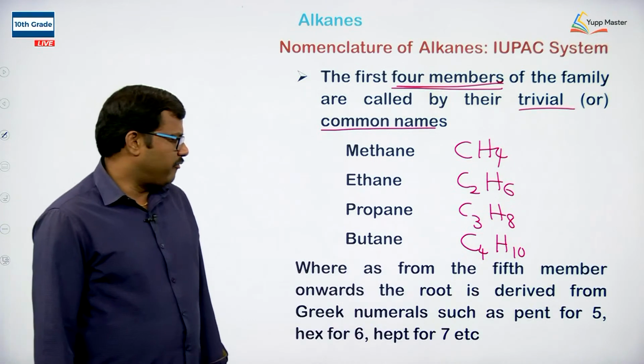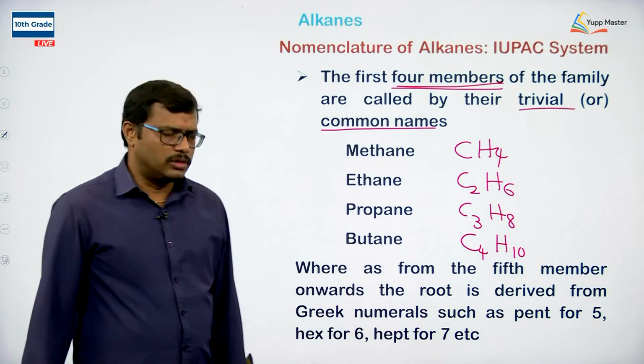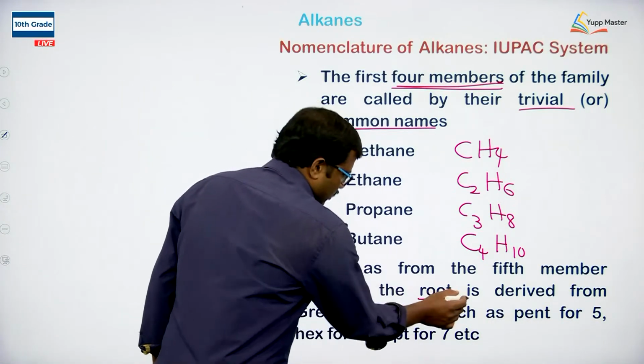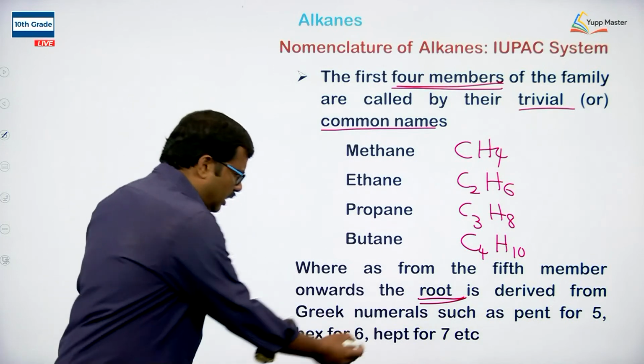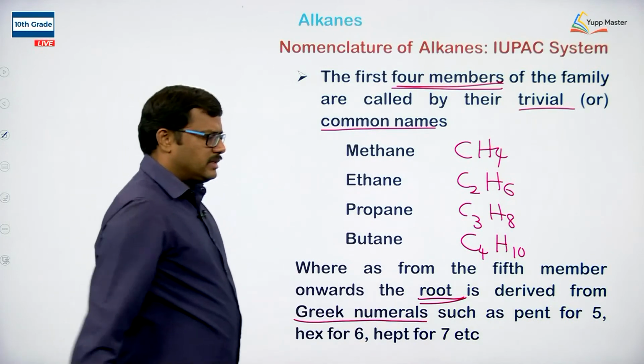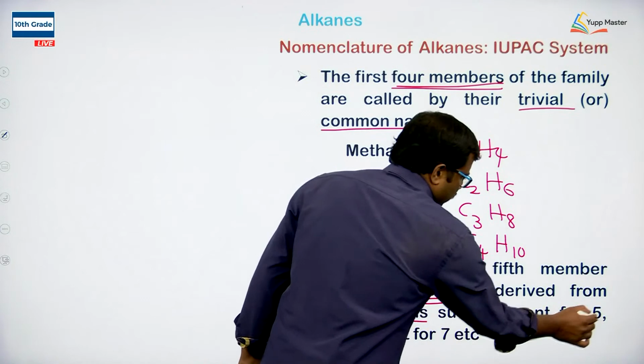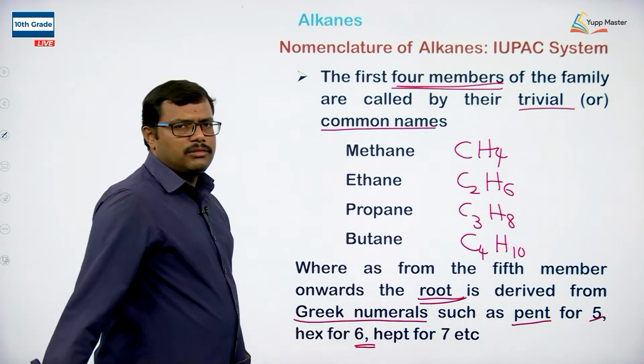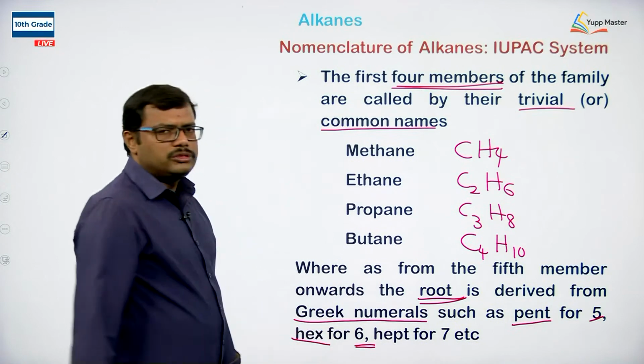Okay, and from the fifth member onwards we are going to use the root word obtained from the Greek numerals. For example, we use pent for 5 carbon atoms. If the alkane has 6 carbon atoms, we use hex.